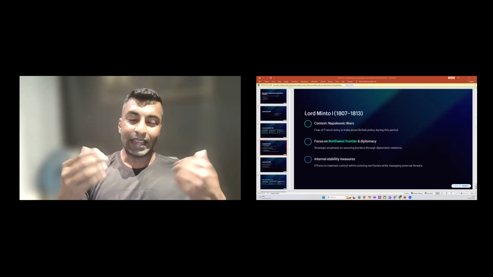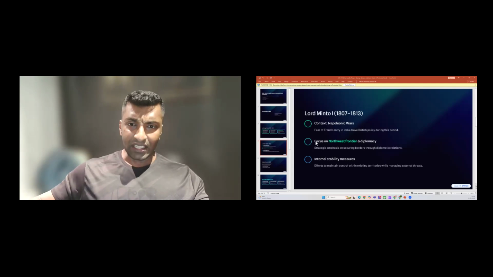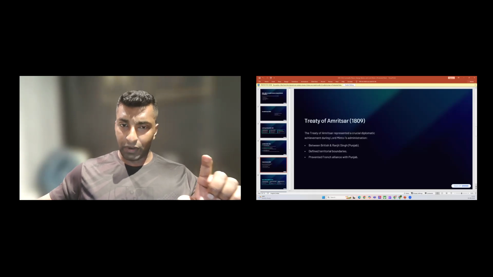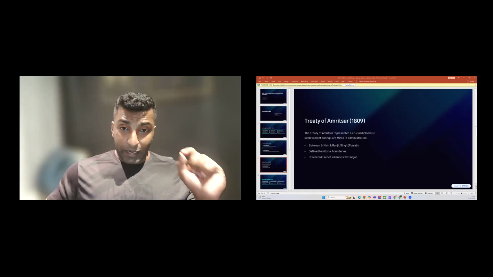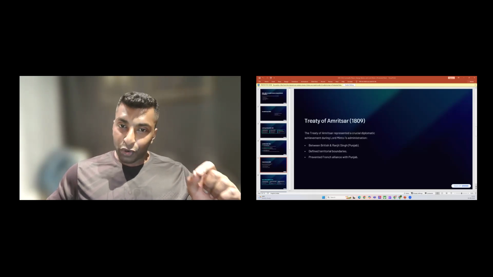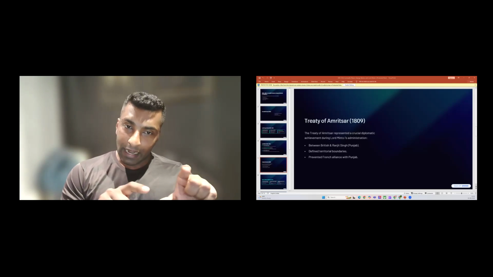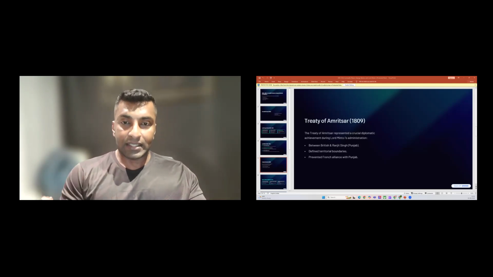Before discussing the 1813 Charter Act, I can discuss other aspects also, like the Treaty of Amritsar, which is again considered important from a prelims perspective. In 1809, the British signed the Treaty of Amritsar with whom? With Maharaja Ranjit Singh of Punjab. This agreement defined the boundaries, and Ranjit Singh was recognized as the ruler of Punjab.